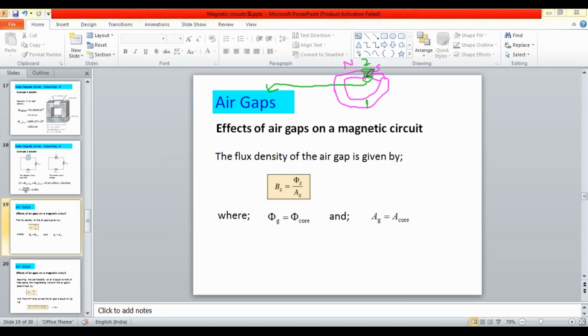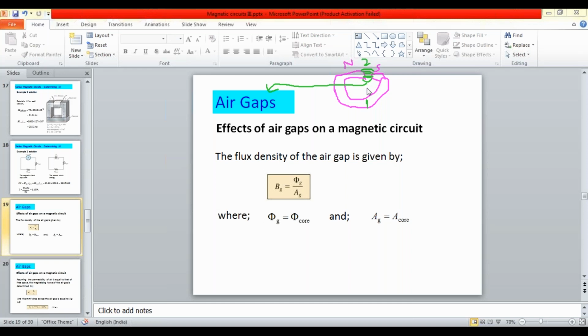In such problems also, we can calculate the flux density of the air gap as Bg is equal to phi_g by Ag, where phi_g is the flux in the gap, suffix g meant for air gap. So the flux density in the air gap medium is equal to the flux in the air gap by the area of this air gap.